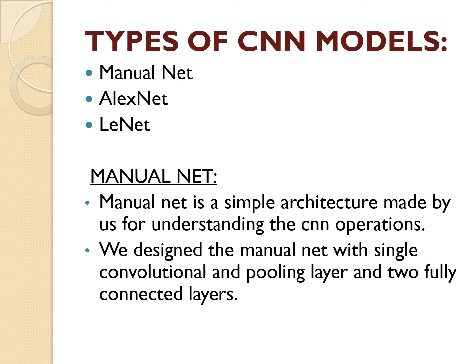Types of CNN models: we are using three CNN models: ManualNet, AlexNet, and LeNet. Among these three, AlexNet and LeNet are predefined, and ManualNet, as the name indicates, is a manual one. ManualNet is a simple architecture made by us for understanding the CNN operations and the workflow of it. We designed ManualNet with a single convolutional and pooling layer and two fully connected layers.